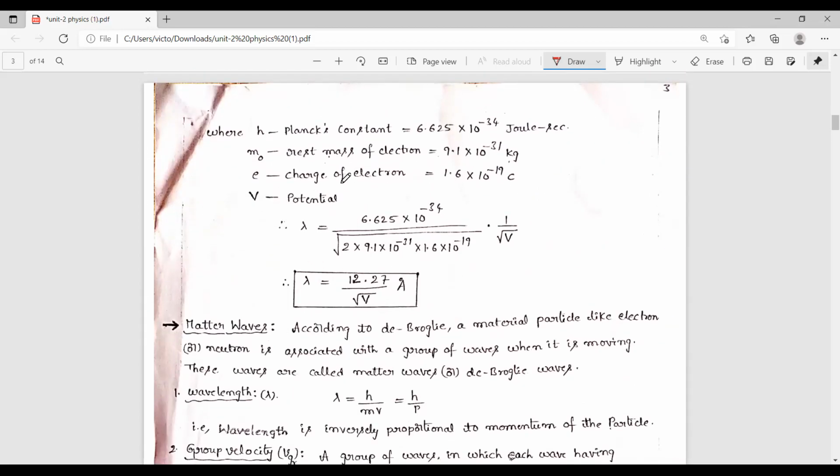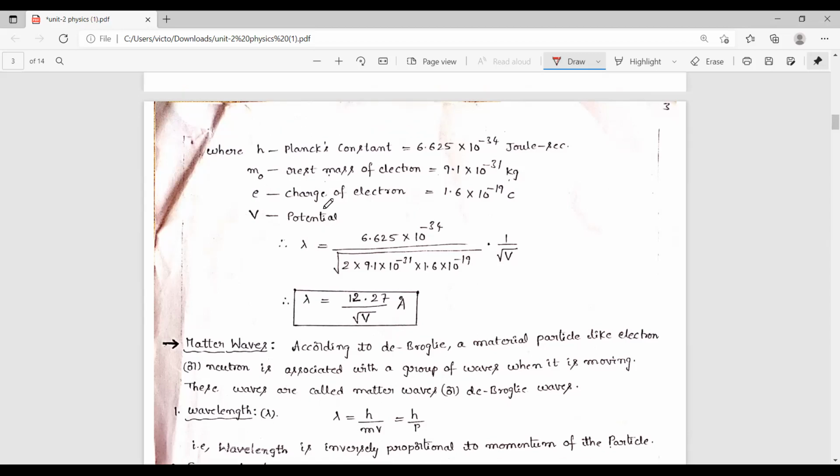So here h is Planck's constant. It is a constant value, 6.625 into 10 power minus 34 joule second. And the rest mass of the electron, that is also constant, equivalent to 9.1 into 10 power minus 31 kg. e is the charge of the electron, that is also constant, 1.6 into 10 power minus 19 coulombs. Capital V is the potential.